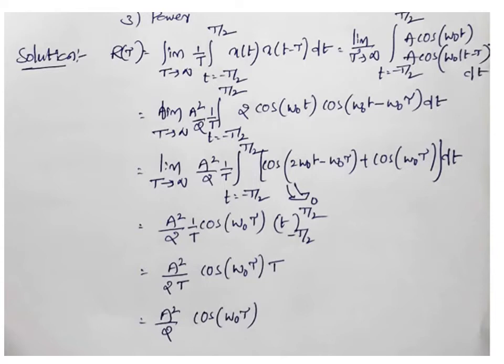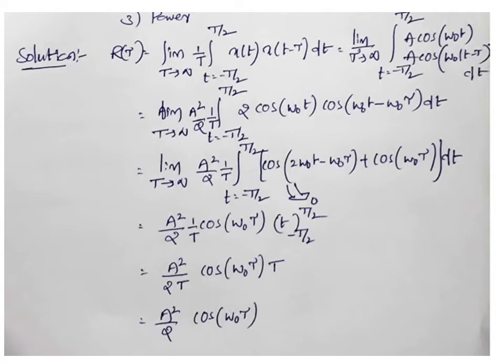Now you take phase as 90 or minus 90. Now it is converted to sine. That means the sine signal is also having the same autocorrelation function. And here the twist is, whether you take sine or cos, the answer will be cos only. Okay, that is the twist here.